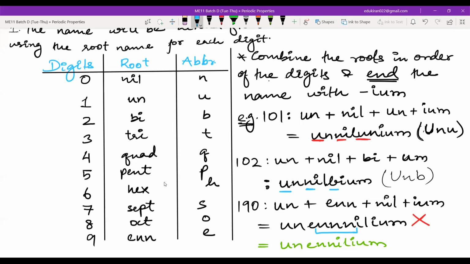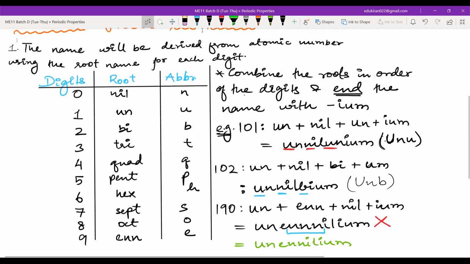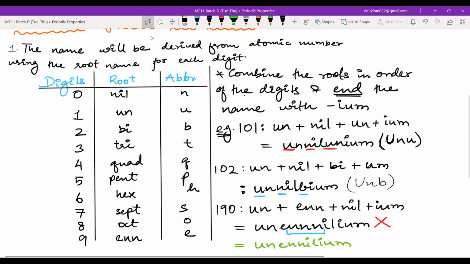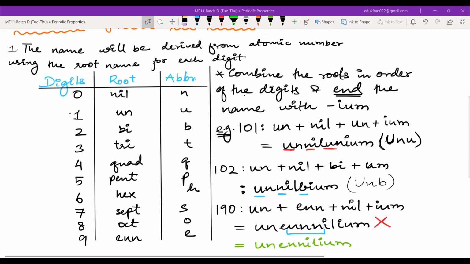Sir, can you go a bit up the part? Just zoom out a bit. Now this is the line that you want to write. A bit up, that heading. Yeah, the heading part. Heading: nomenclature of elements with atomic number. I'm telling the nomenclature of elements.